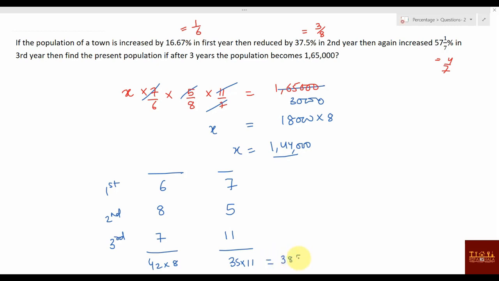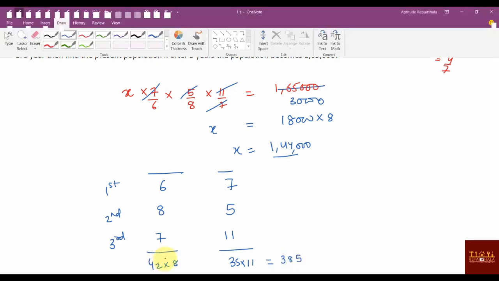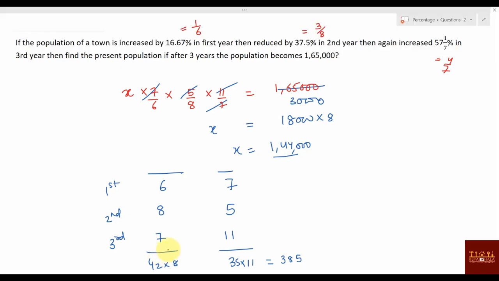Now the amount was something like 42 into 8 and now it is becoming 385. I'm not multiplying it. It is becoming 385, and the 385 value is given as how much? 1,65,000. You can get the value of 1, and after you get the value of 1, you can multiply it here and you'll get the answer. So whatever approach you want, you can follow this and get the answer. Clear? Okay, let's check another question.